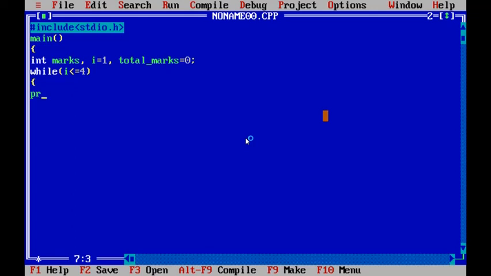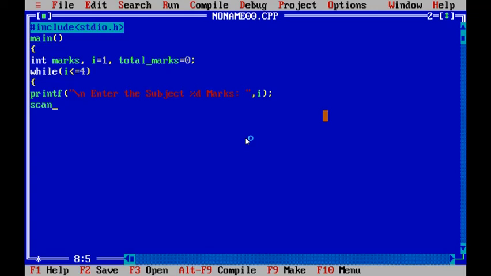Within the while loop I am writing printf, \n for getting the new line, Enter the subject %d marks, comma i. For the first iteration it means enter the subject 1 marks.